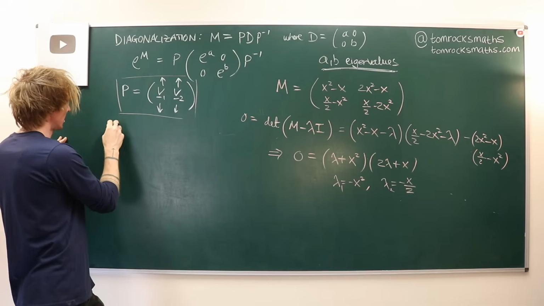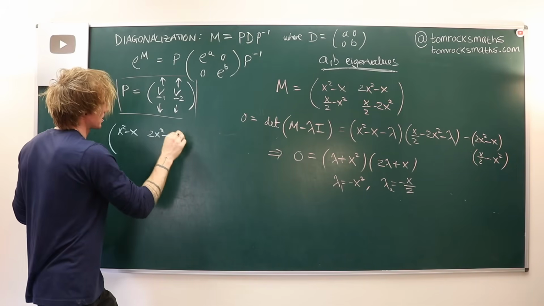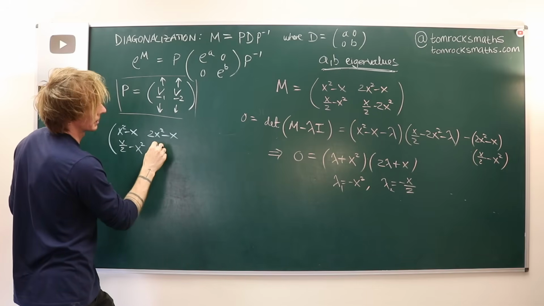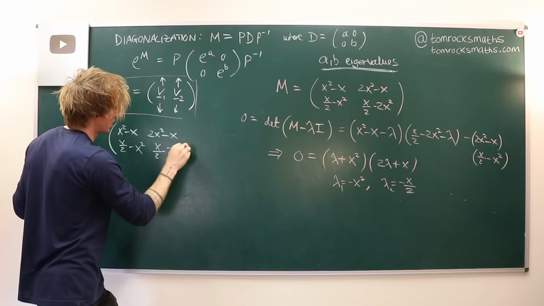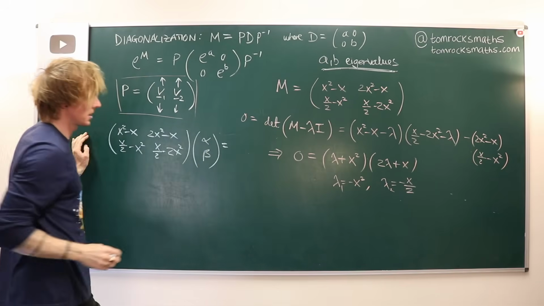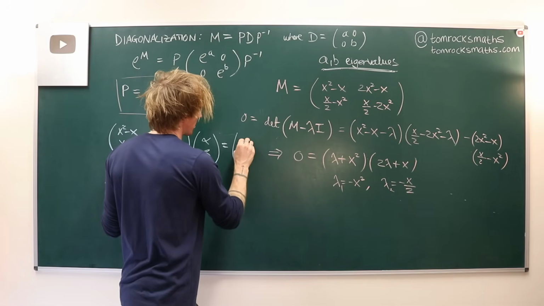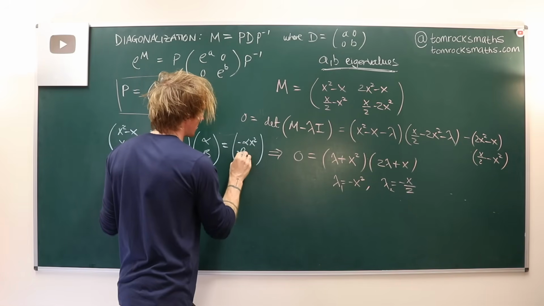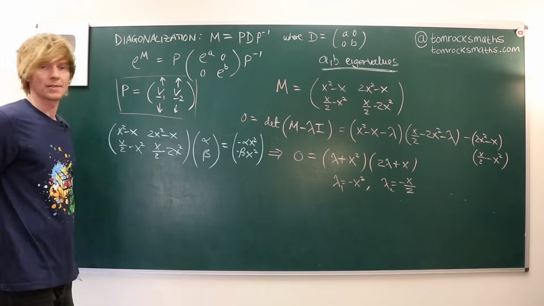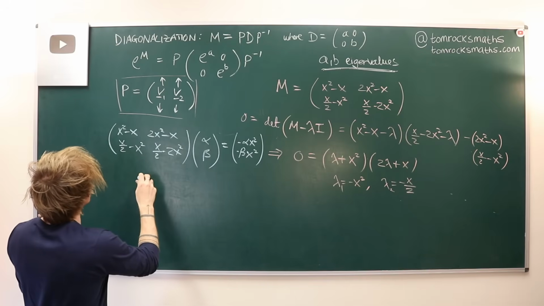I want to solve my matrix M, which is x squared minus x, 2x squared minus x, x over 2 minus x squared, x over 2 minus 2x squared. I need that multiplied by, let's call it, alpha beta, to be equal to minus x squared times alpha beta. So I'm just going to write that as minus alpha x squared and minus beta x squared. So my eigenvector will be alpha beta, and I now have to solve this. So the first row is going to tell me, what is it going to tell me?